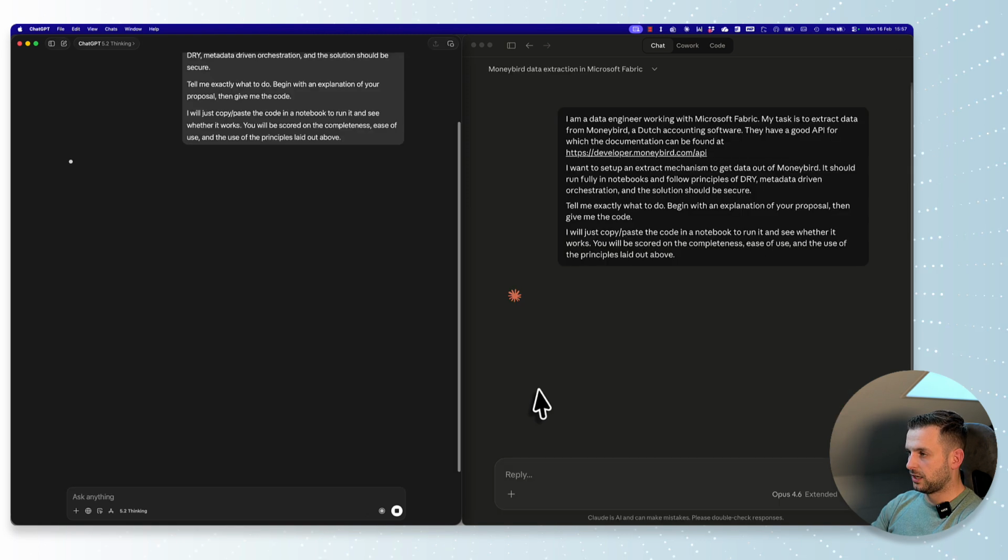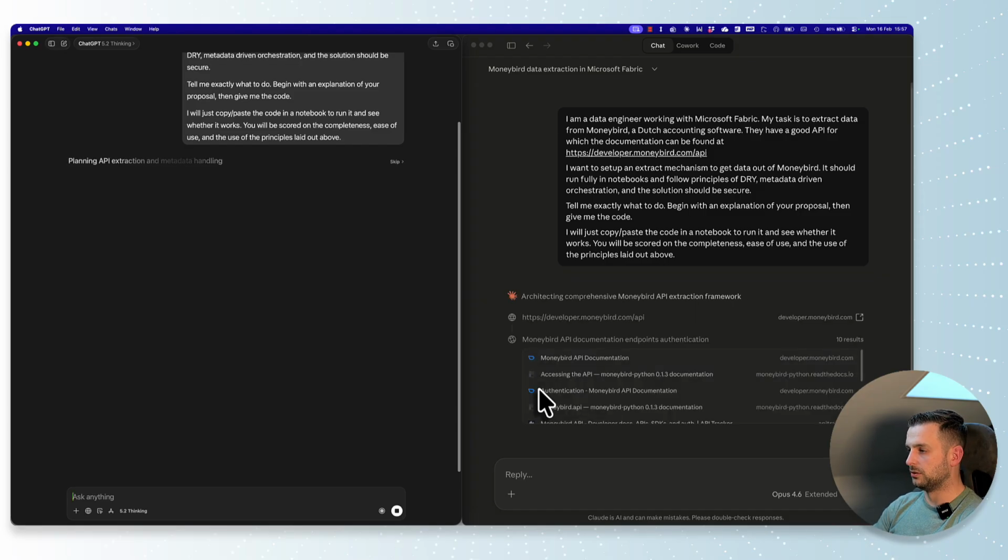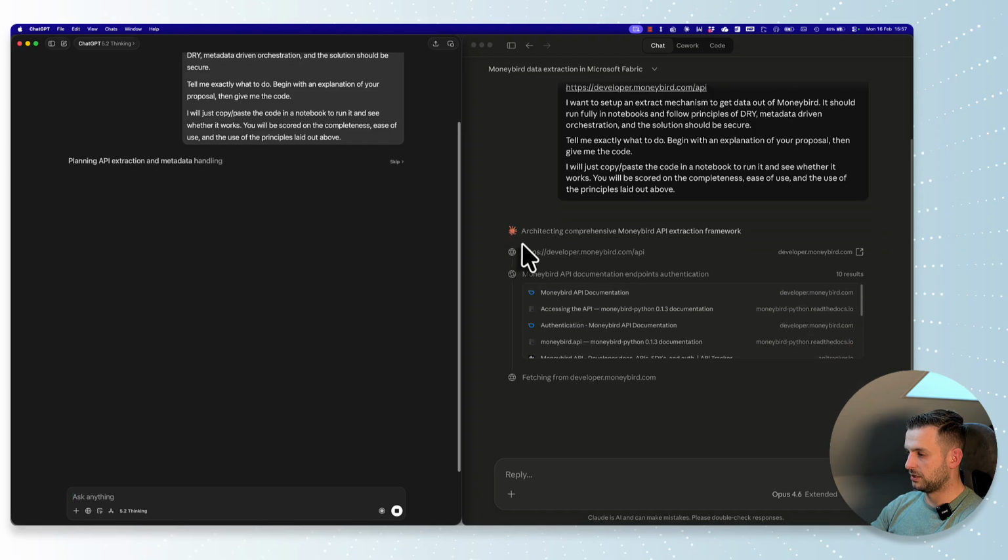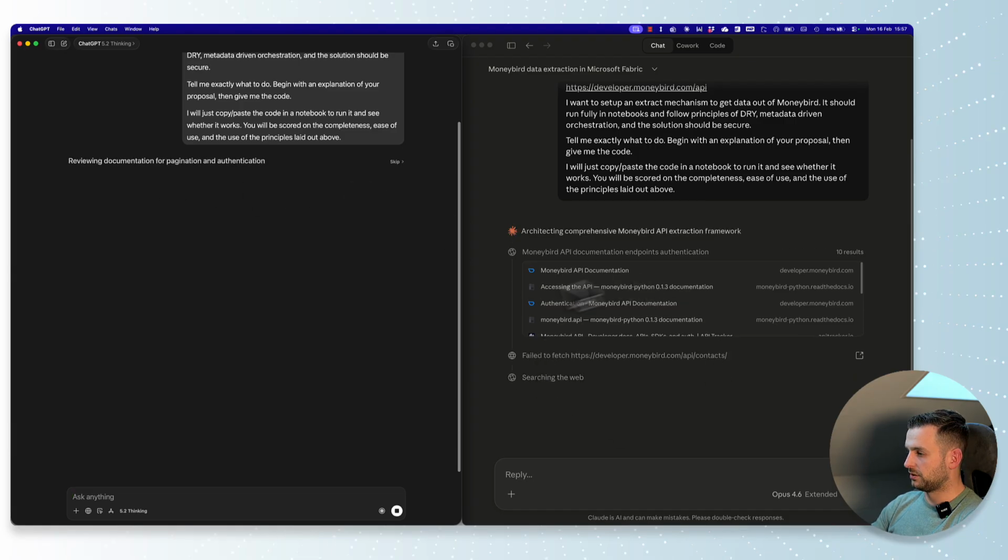Let's try both. And now both LLMs are running, and let's see what's going on. Both are now super busy looking at the authentication, pagination, etc.